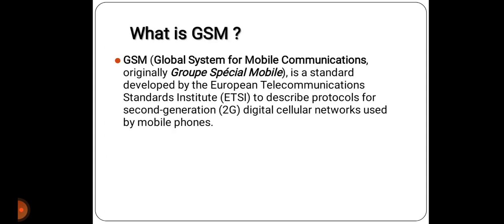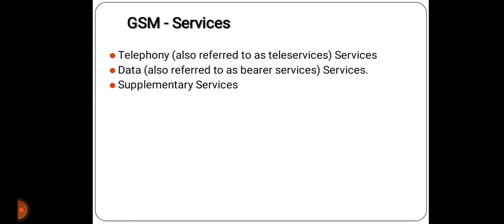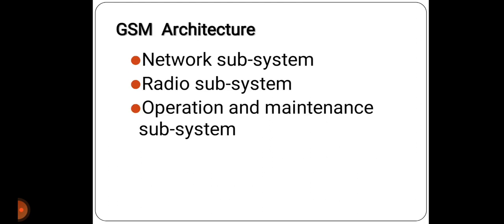First of all, we will see the basics, that is, what is GSM. GSM is the Global System for Mobile Communication, originally Group Special Mobile. It is a standard developed by the European Telecommunications Standards Institute, that is ETSI, to describe protocols for second generation, that is digital cellular networks used by mobile phones. So what are the GSM services? There are three services: telephony services, data services and supplementary services used in GSM.